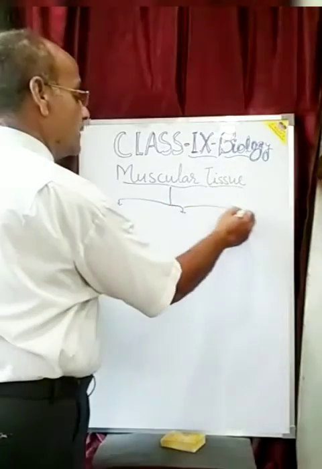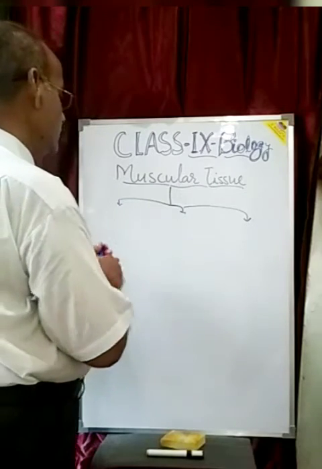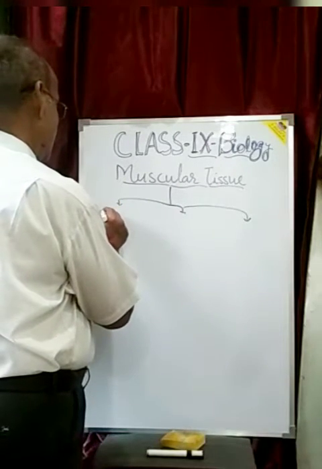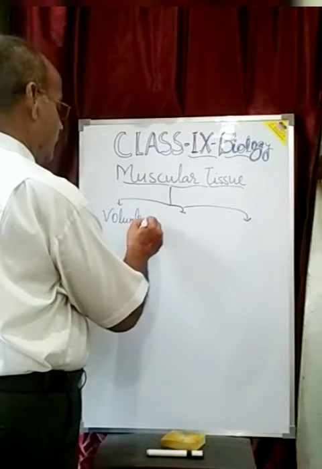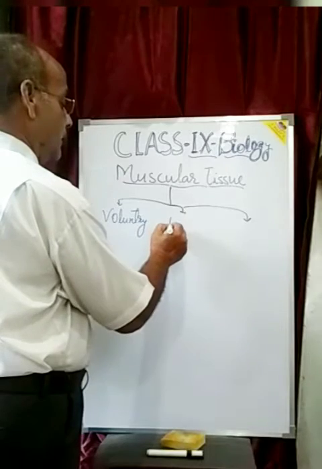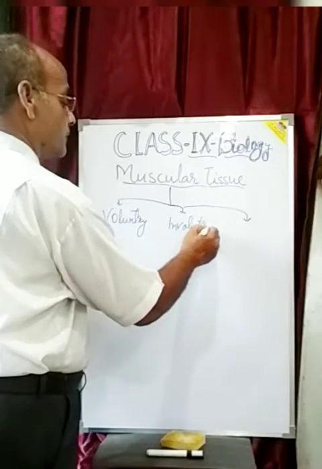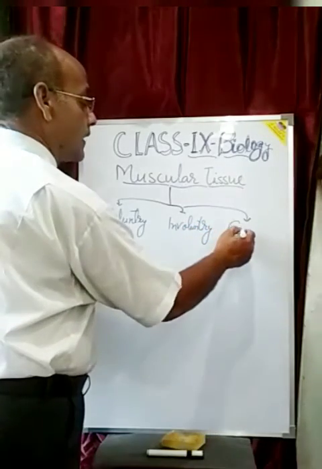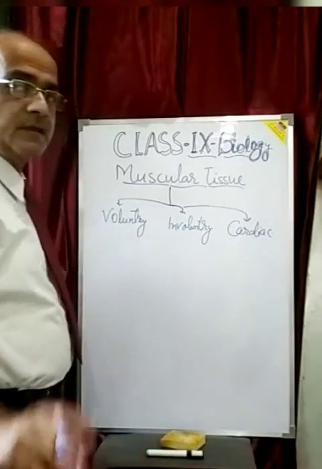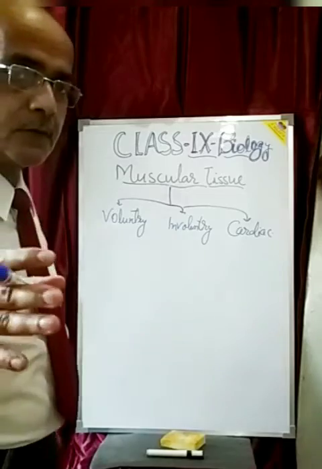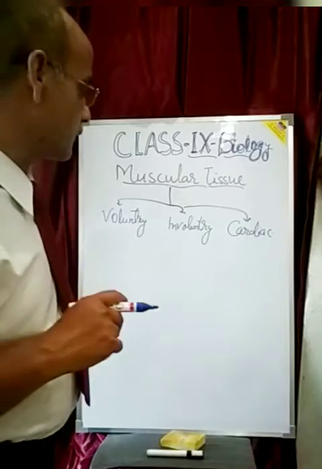The names are voluntary, involuntary, and cardiac muscles. Three types of muscular tissue are found in the animal body and human body also.